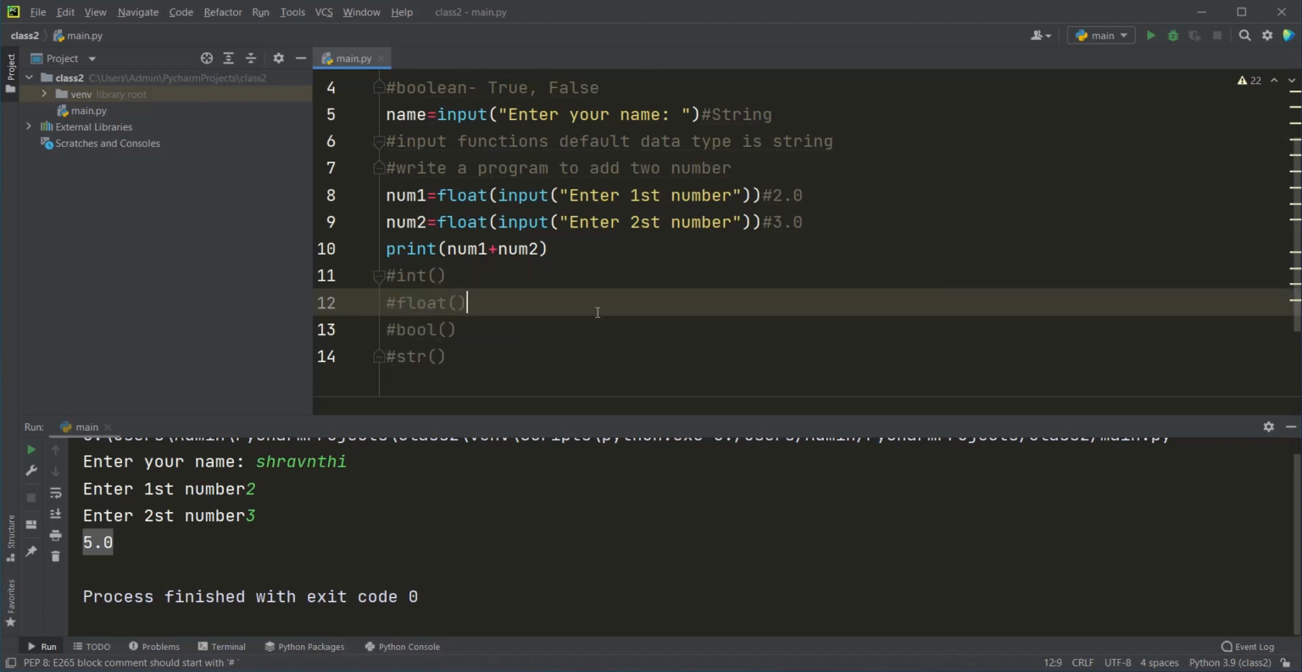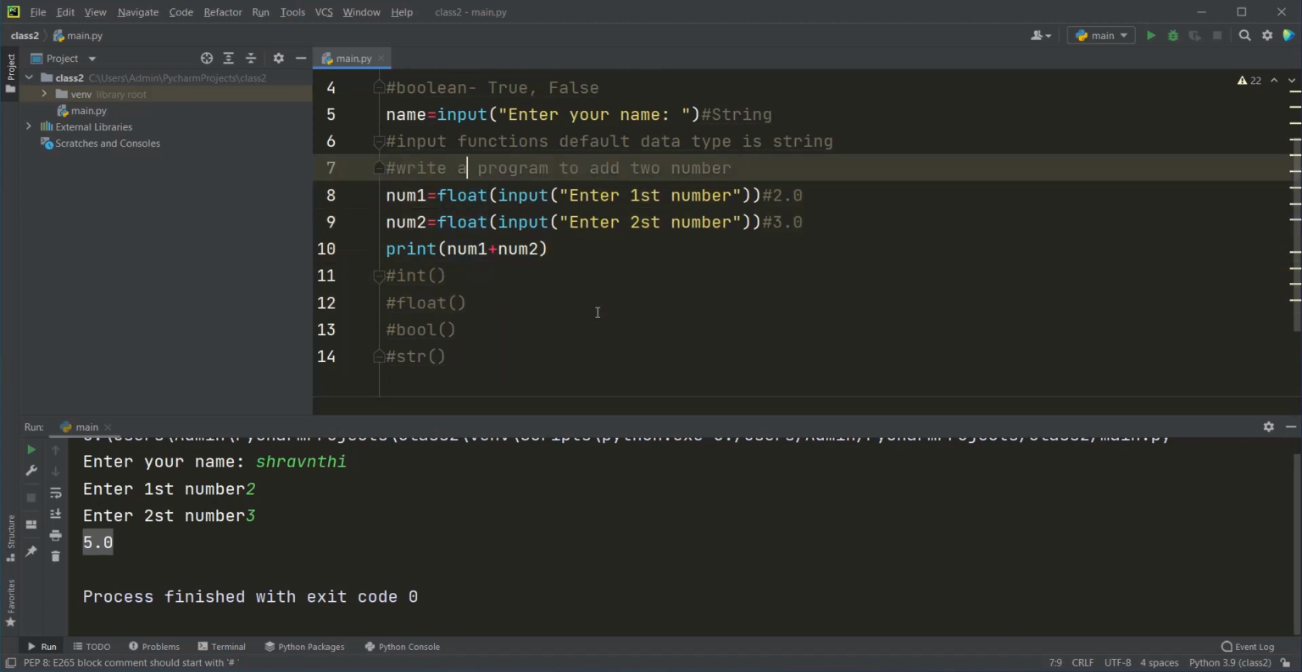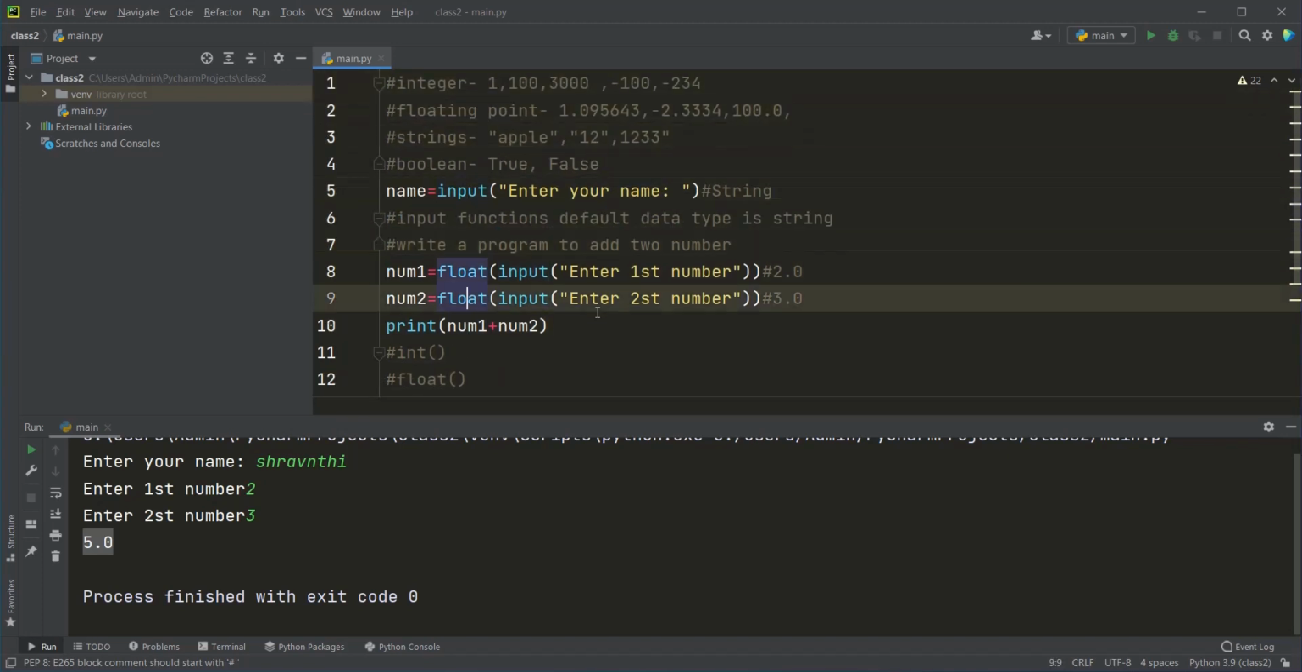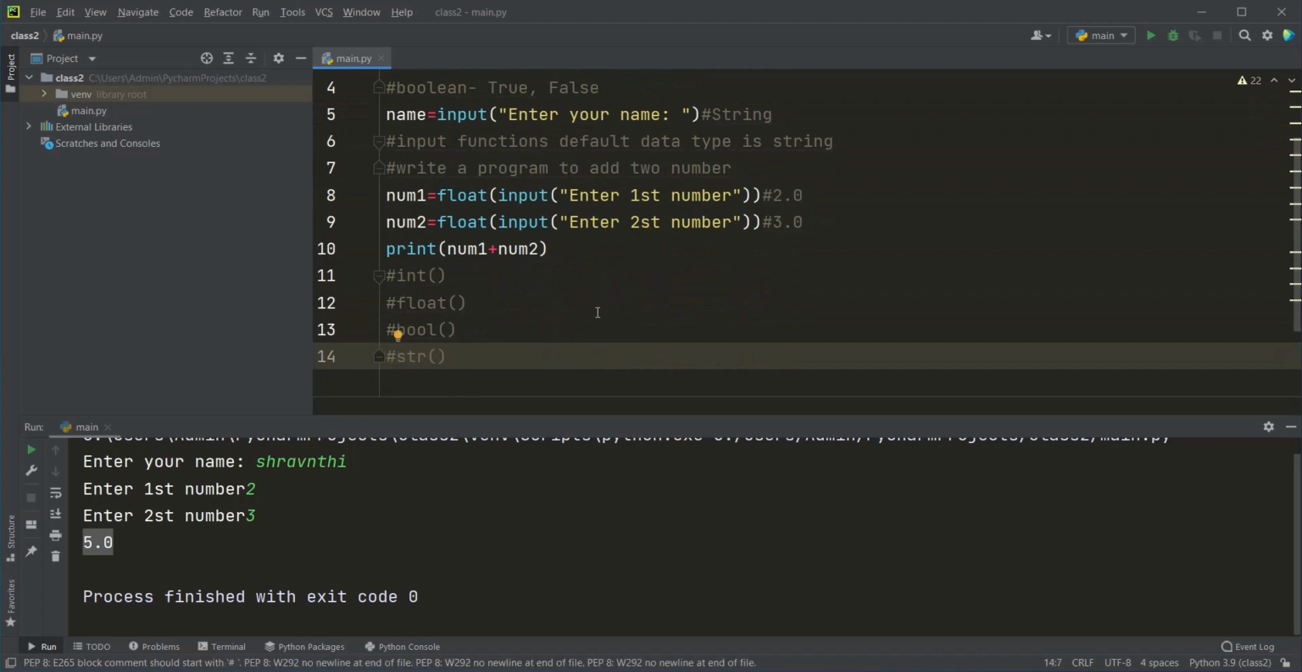And yes friends, that's it for the day. I hope you understood what the basic data types are and how to convert from one data type to another in a clear manner.